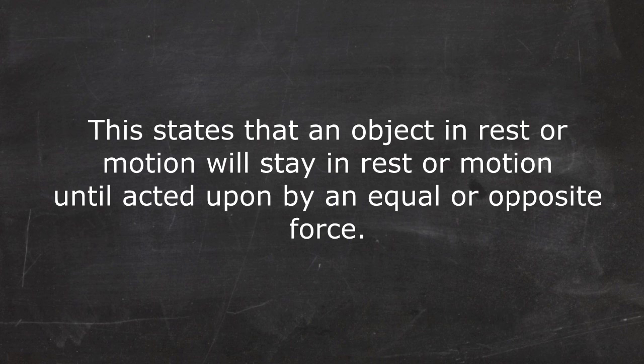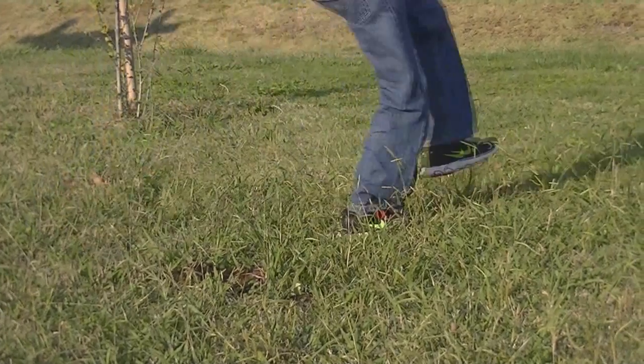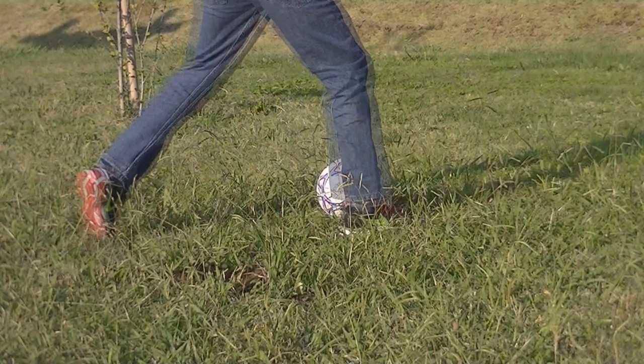This states that acceleration produced by a net force is directly related to the magnitude of the force. So here's our example, but I took it from the second example for the law of conservation of momentum. This can be an example for the law of acceleration because I kicked the ball to the right, say with 1 Newton of force. So the acceleration would be faster or slower because I kicked it 1 Newton to the right. Now next is going to be our example for the law of action-reaction forces, sorry.